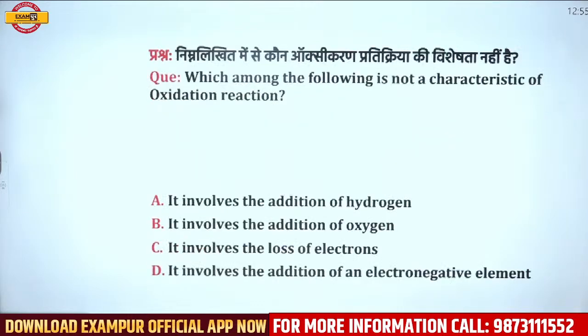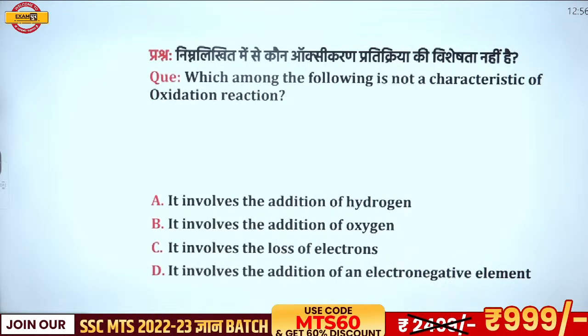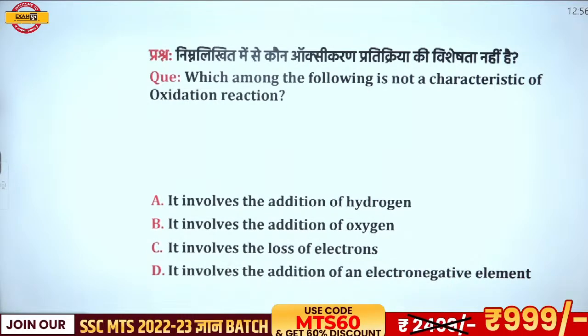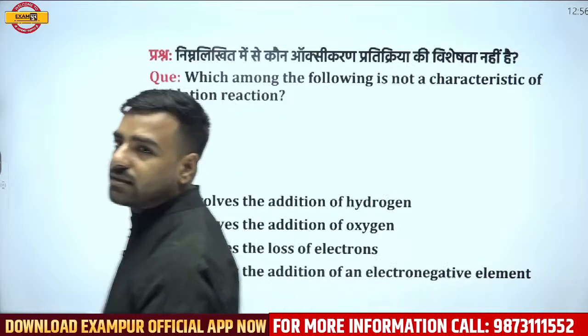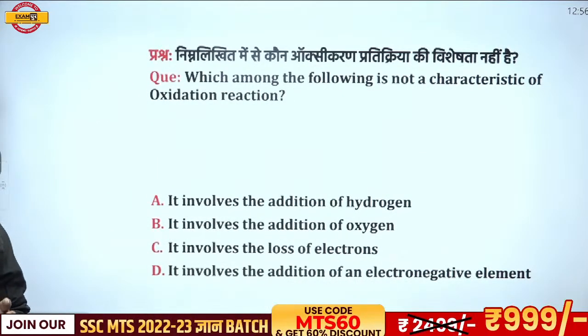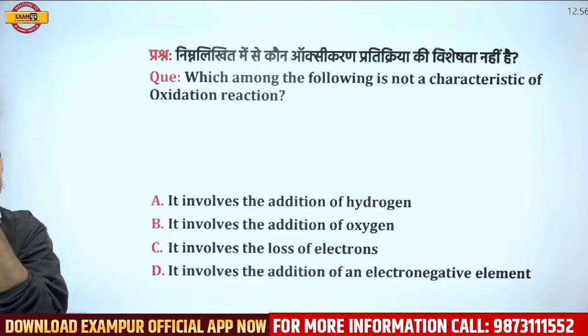Next we have, which among the following is not a characteristic of oxidation reaction? So we have four options here. First one is, it involves the addition of hydrogen. Second is, it involves the addition of oxygen. Third, it involves the loss of electrons. Fourth, it involves addition of an electronegative element. What do you think? What is the correct answer? Saurav is going with D. Okay. Others? Akleshwar, Threnesh.